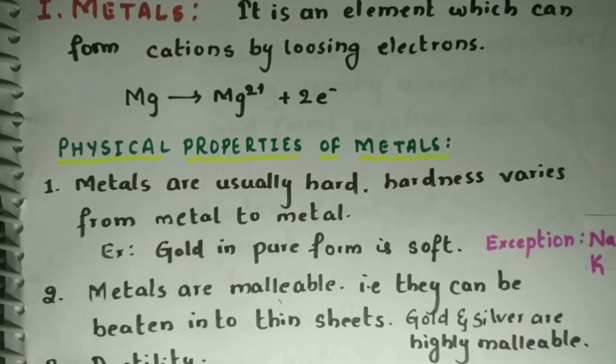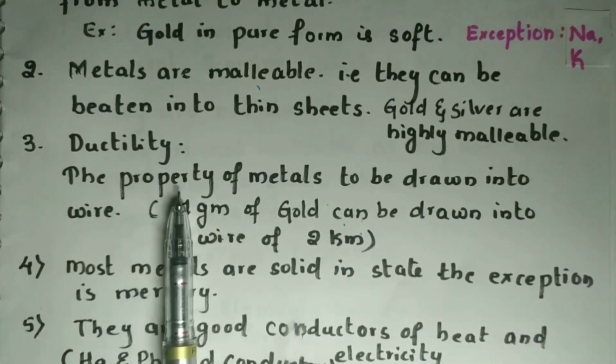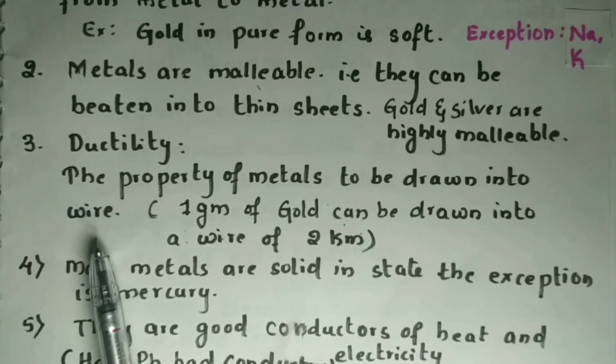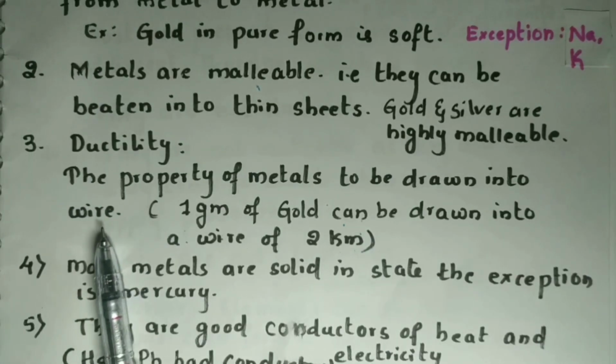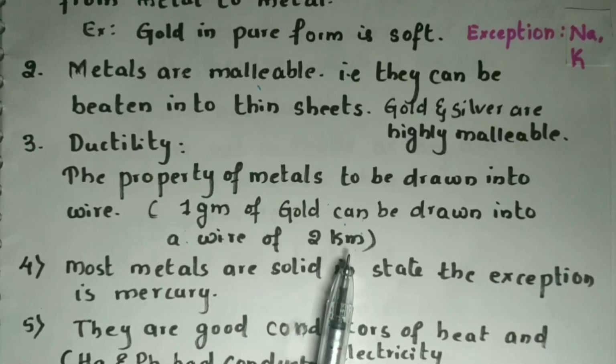Next property is malleability. The property of a metal which allows it to be beaten into thin sheets is called malleability. Gold and silver are highly malleable. This property of the metals allows us to design beautiful ornaments. The next property is ductility. It is the property of metals to be drawn into a long thin wire. You will be amazed to know that 1 gram of gold can be drawn into 2 kilometers of wire.